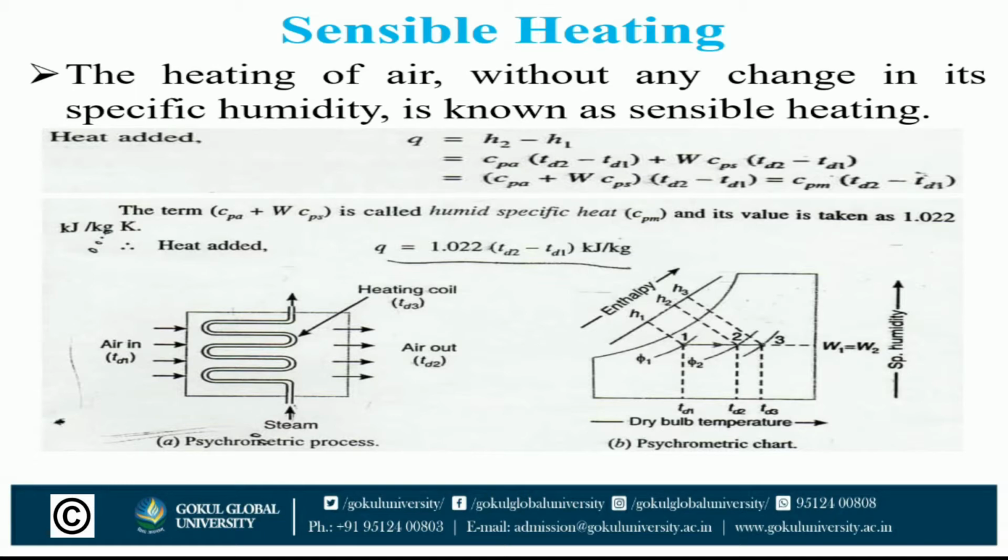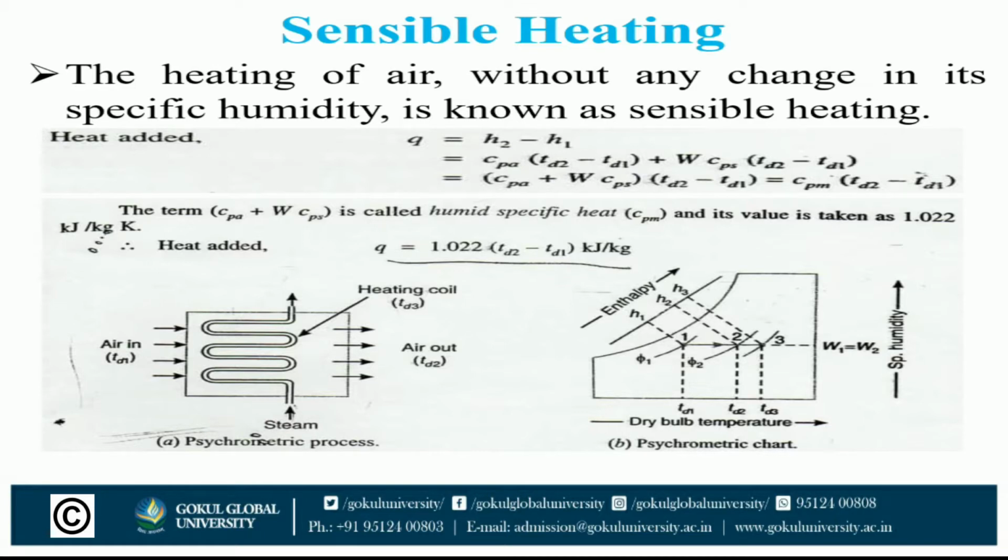Sensible heating process. The heating of air without any change in its specific humidity is known as sensible heating. As shown in the figure, the inlet temperature is T1, the outlet temperature is T2, and the heating coil temperature is T3, with their values on the psychrometric chart.